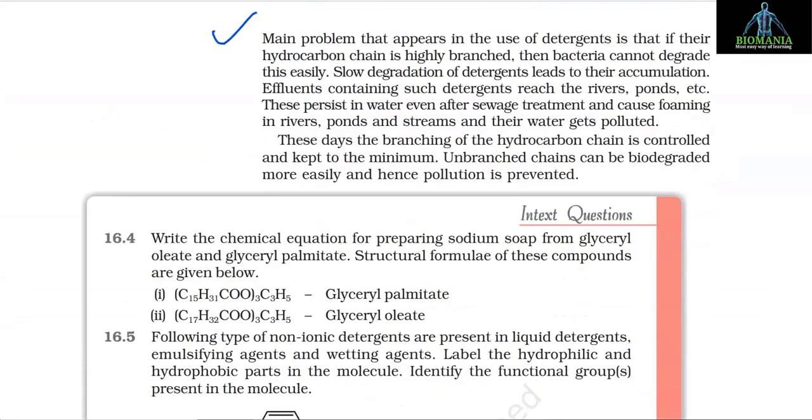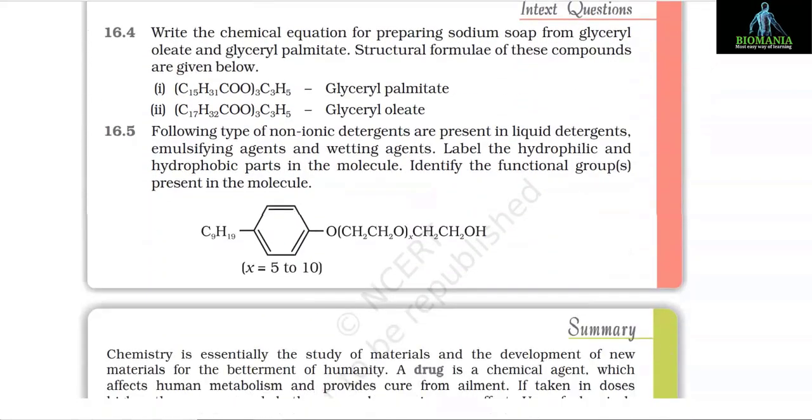The main problem that appears in the use of detergents is that if their hydrocarbon chain is highly branched, then bacteria cannot degrade it easily. Slow degradation of detergents leads to their accumulation. Effluents containing such detergents reach the rivers, ponds, etc. These persist in water even after sewage treatment and cause foaming in rivers, ponds and streams, and their water gets polluted. These days, the branching of the hydrocarbon chain is controlled and kept to the minimum. An unbranched chain can be biodegraded more easily and hence pollution is prevented.